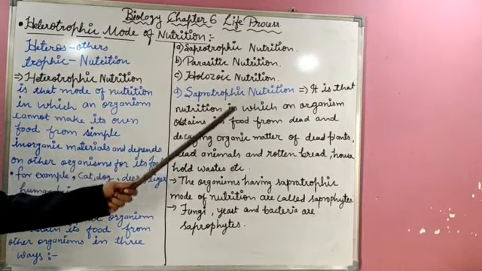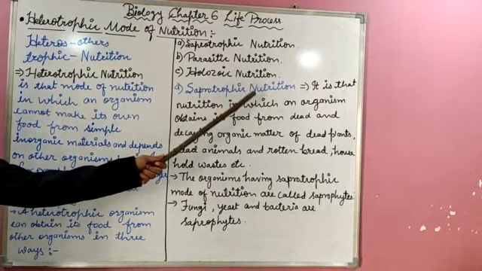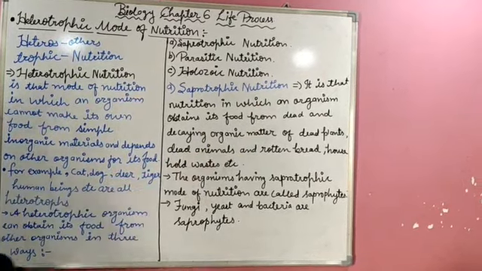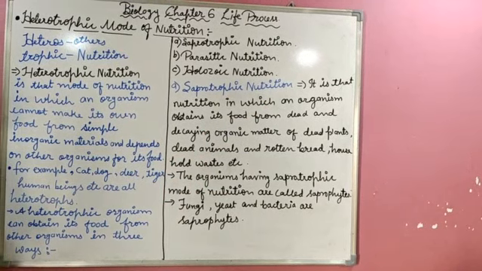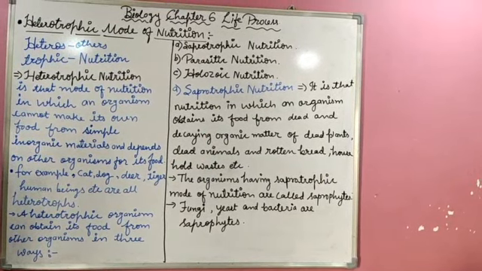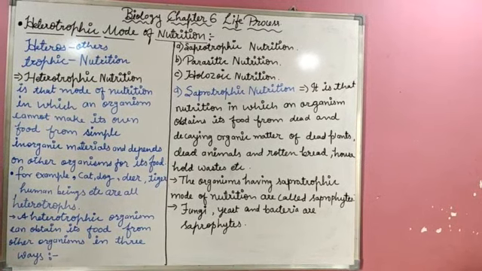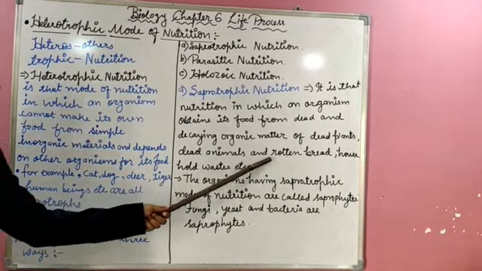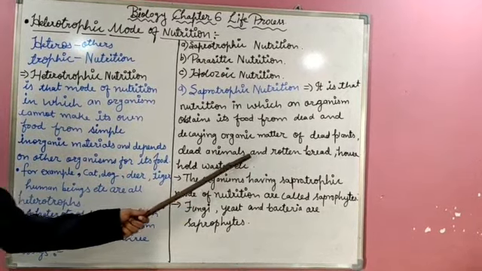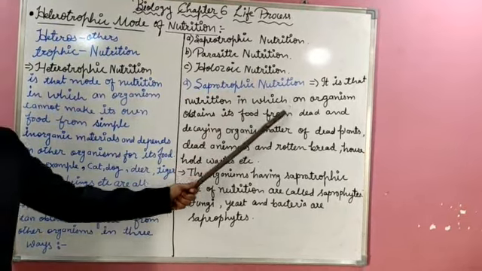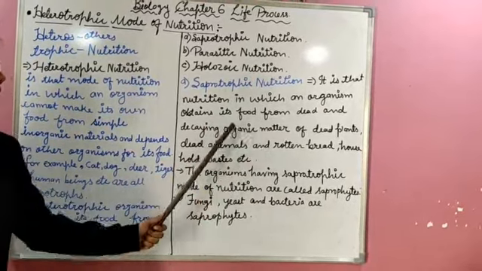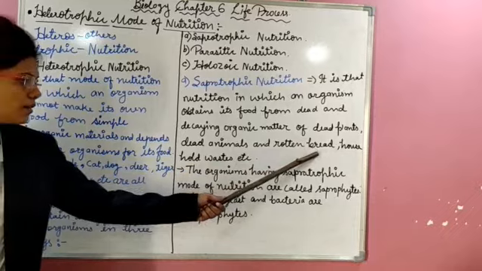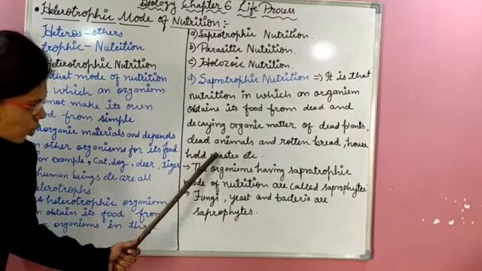The organisms included in saprotrophic nutrition obtain their food from dead and decaying matter. Like the leftover food at home that we throw away, the rotten vegetables, peels, and the peels of fruits that we throw away. Such organisms obtain food from dead and decaying matter, that is, dead plants, dead animals, rotten bread, household waste, etc.